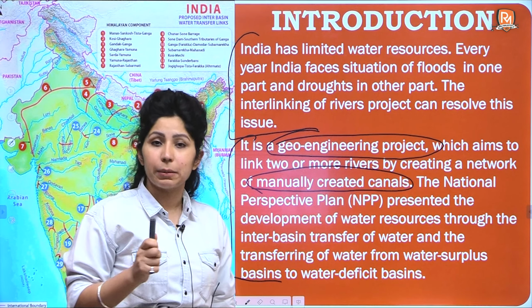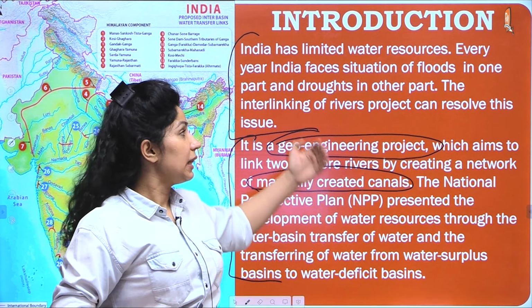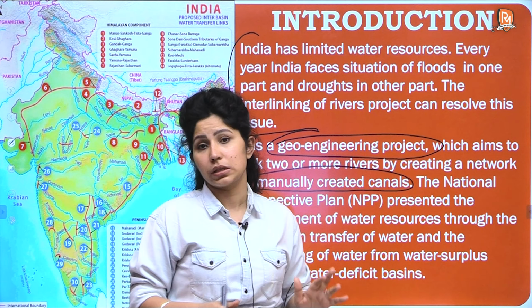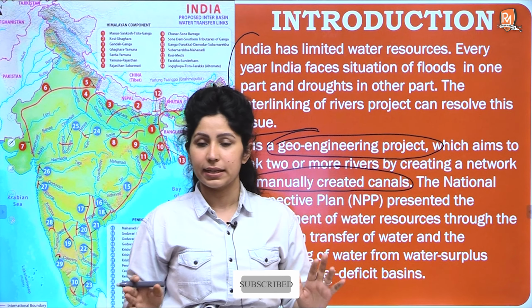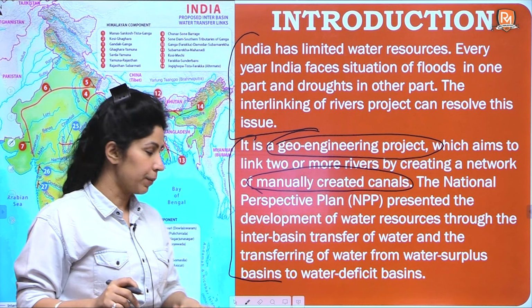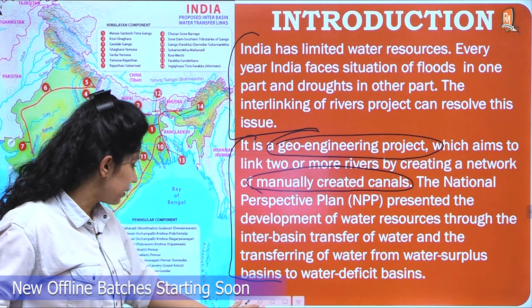Always remember the word limit while answering your question. This is a 150 words answer. This is a descriptive introduction. This introduction should not take more than 50 words. Introduction should never take more than 50 words, and it is a 150 words answer, so not more than 30 to 35 words. So paraphrase it, write it in your own words, just write 1 to 2 sentences and sum it up therein. So now we'll talk about the positive sides of interlinking of rivers.